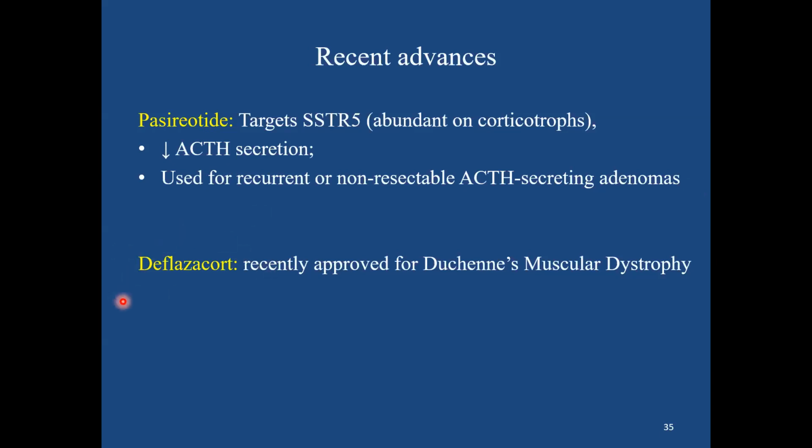Of late, deflazacort, a newer steroid, which is recently approved for the treatment of DMD, that is Duchenne muscular dystrophy. In this condition, the children who are affected, they die mostly of respiratory paralysis as early as 20 years of age. Then this deflazacort has some role in improving the muscle tone in case of Duchenne muscular dystrophy.